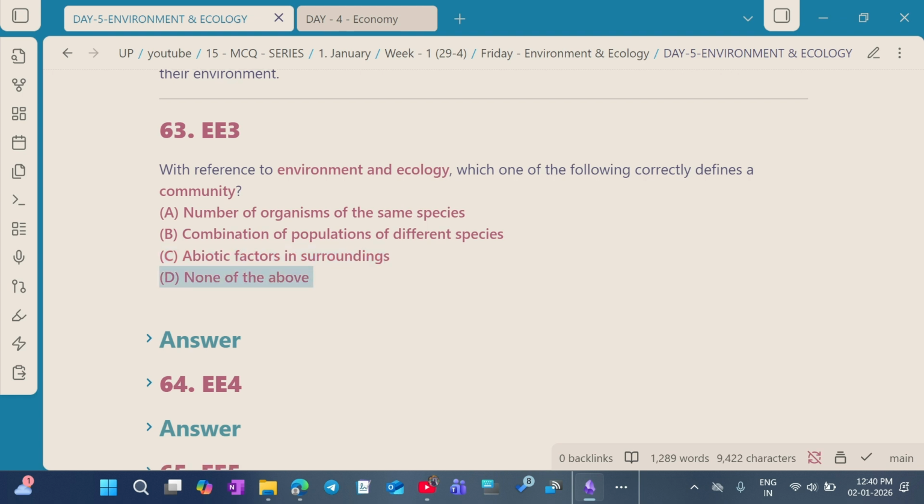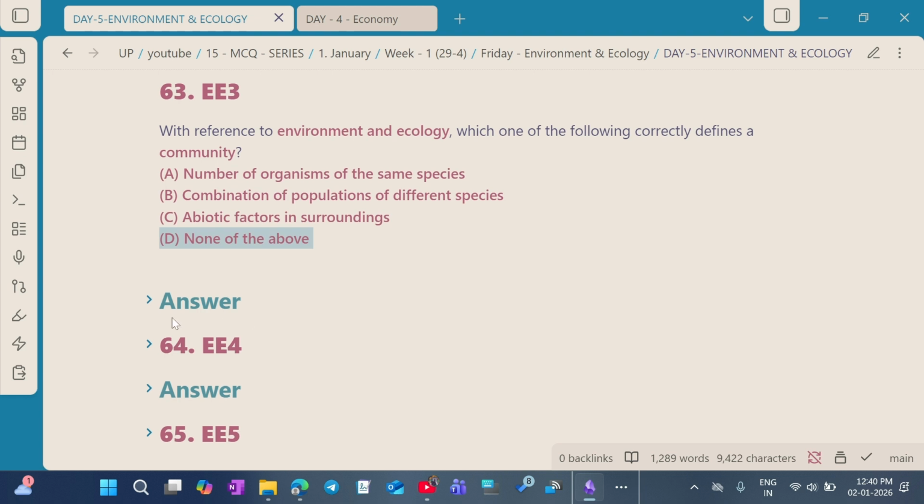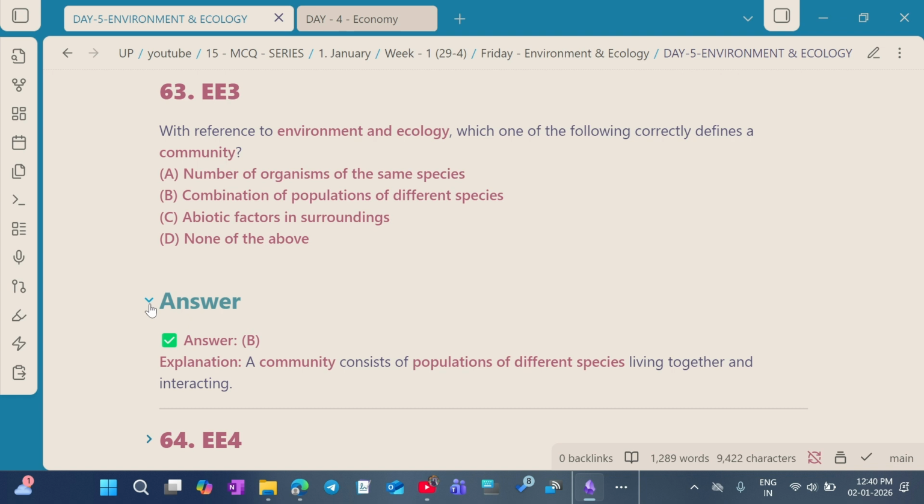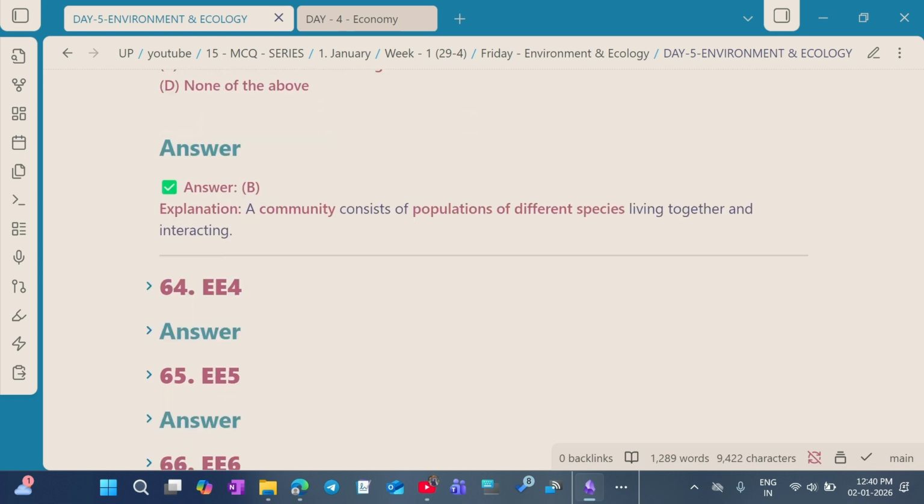Option D. None of the above. So the correct answer for this question is option B. A community consists of populations of different species living together and interacting. Option B is the correct answer.